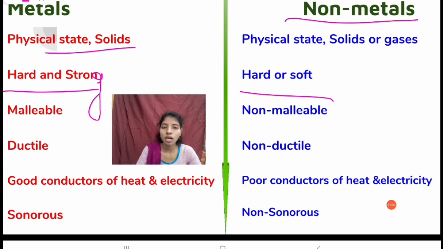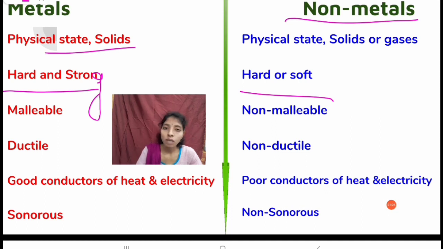But non-metals are hard or soft. There we observe diamond is the hardest substance, which is a non-metal, and phosphorus and sulfur, which are non-metals, are soft in nature, right? And metals are malleable in nature, right? And non-metals are non-malleable.